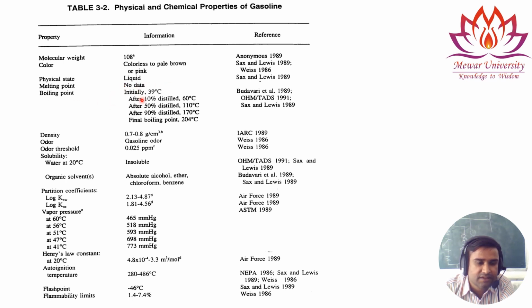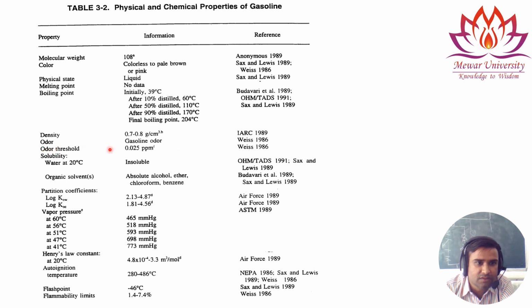Boiling point: the initial boiling point is 39 degrees centigrade, and after 10% distilled it is 60 degrees centigrade. After 50% of distillate it has a boiling point of 110 degrees centigrade, and at 90% distillate it is 170 degrees centigrade. Final boiling point is 204 degrees centigrade. Density is 0.7 to 0.8 gram per cubic centimeter.